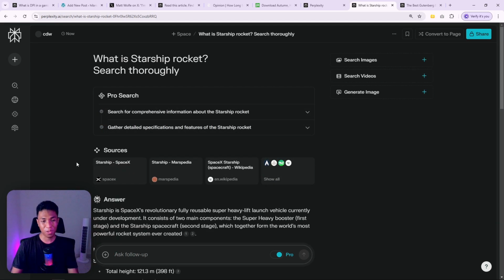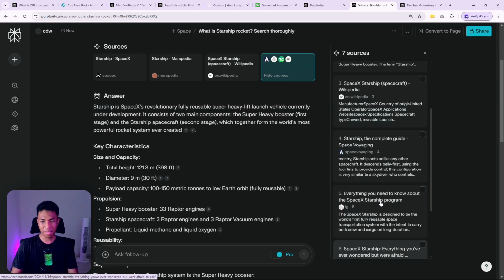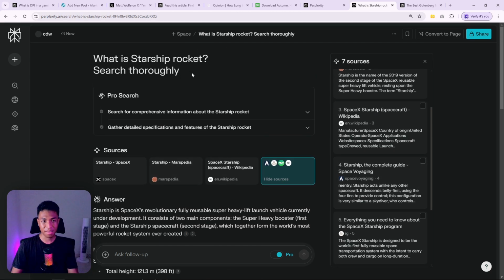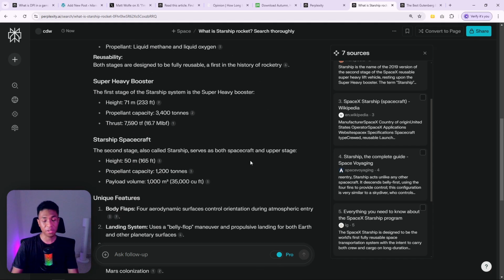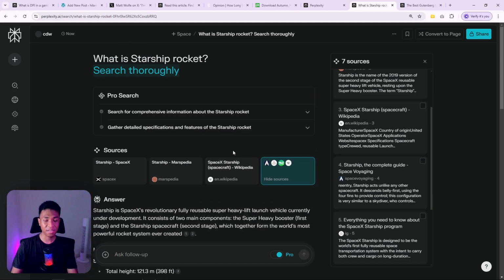It used to be 4, but now we got 7 sources from this question thanks to this extra prompt, and the answer is more detailed compared to the previous prompt. So yeah, you can use it to get detailed answers from Perplexity. Let's move on to prompt number 4.